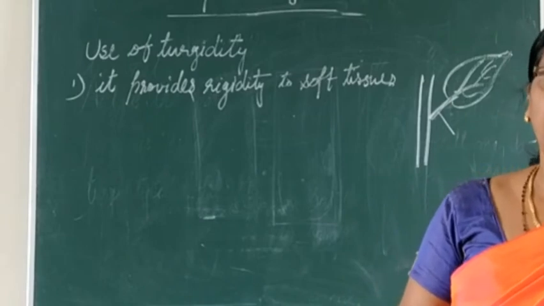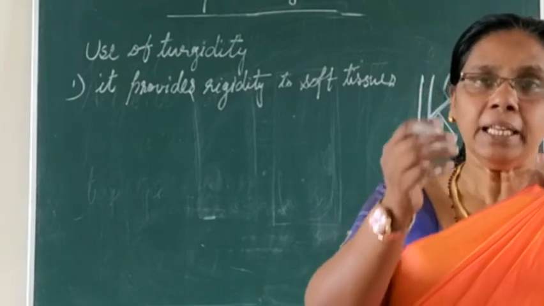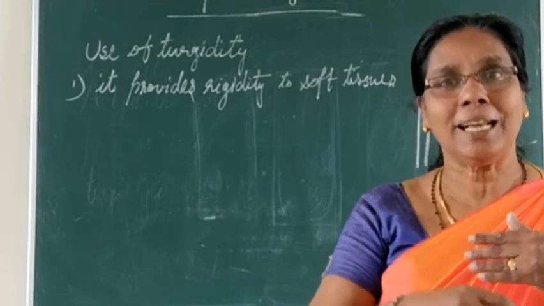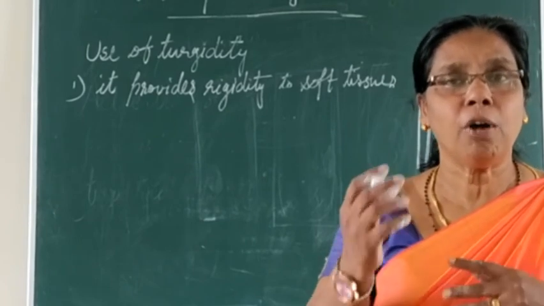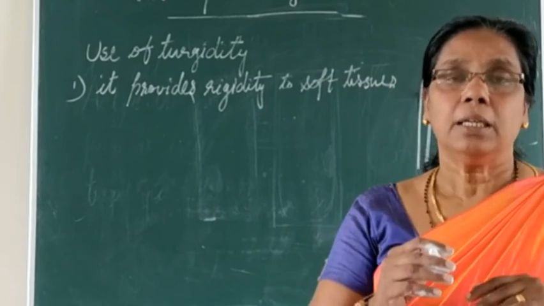In the evening, what happens? Again, transpiration will be reduced, whereas at noon time absorption will be less and transpiration will be more. What is meant by transpiration? The loss of water from the aerial part of the plant is called transpiration.